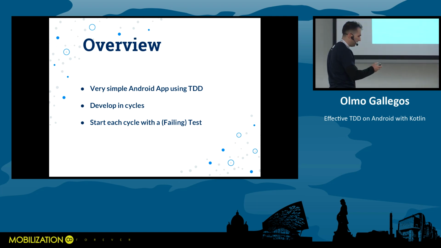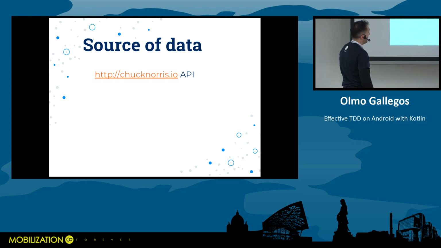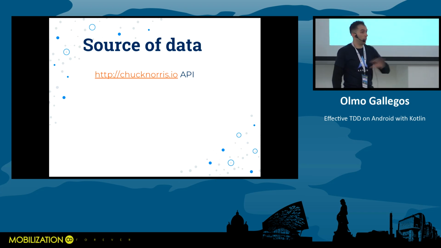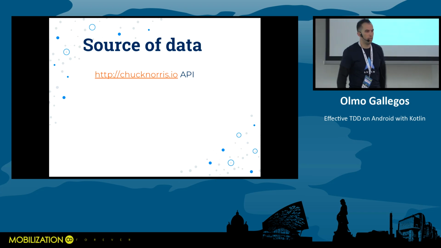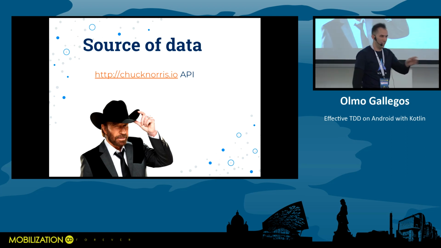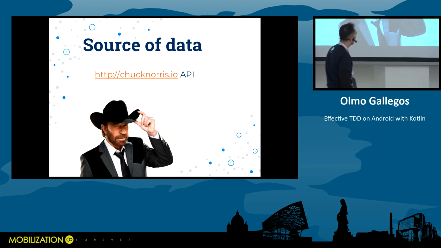So we're going to develop an app that displays some data from this API, chucknorris.io. It is a public open API that everyone can use, and it provides us random jokes or facts about this man. No need to tell his name, right? You know who he is. Yes, of course you do.